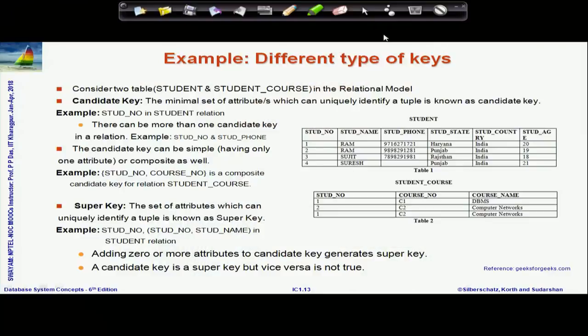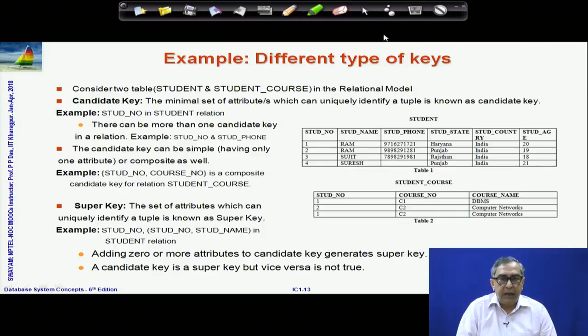In that way the different terminologies are introduced, and we say that a set of attributes forms a candidate key if it is a minimal set. Keep in mind that minimality is important for saying something is a candidate key, which means that a set of attributes can behave as a key and none of its possible subsets will behave as a key, then it is a candidate key, and I can have multiple candidate keys. And if I have any superset of a candidate key, then I will say it is a super key.